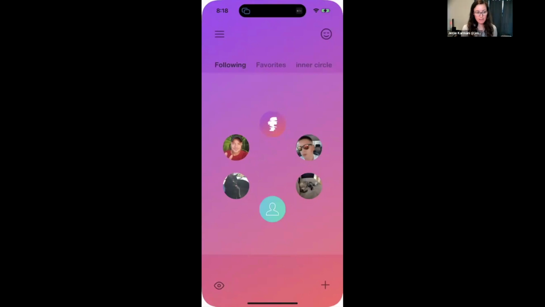I'm doing mobile first design. It's available now on iOS. You can go on the web. That design is a little more basic, but that will eventually match the mobile. And I'm working on Android as well. So you can check us out at frequency.app.